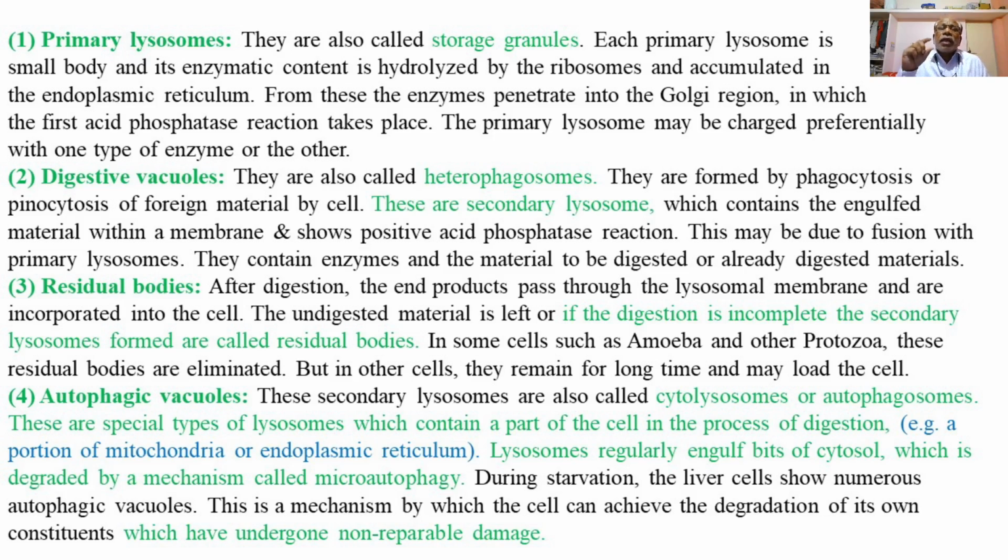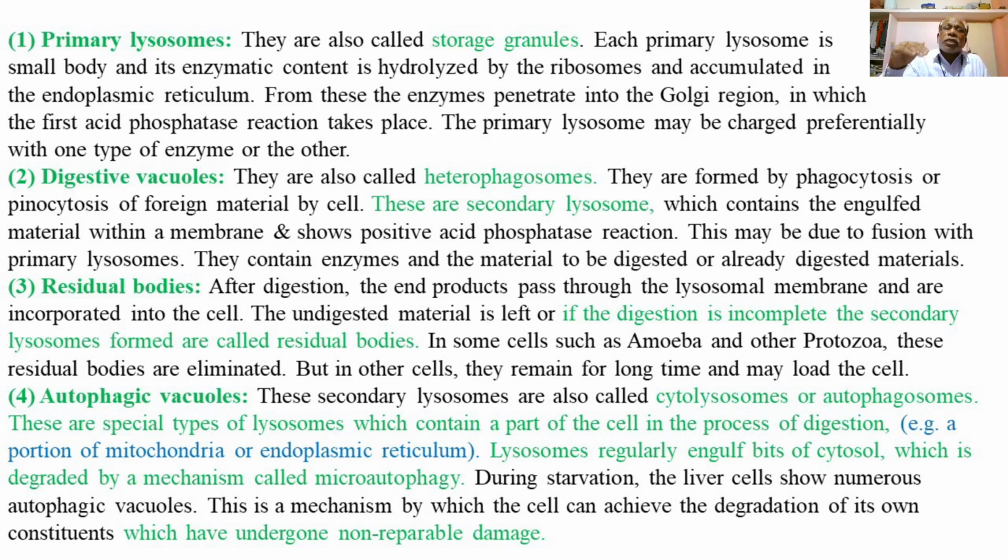As already explained, while discussing the formation of lysosomes and the process of digestion taking place in the lysosome, the digestive vacuoles are called heterophagosomes, and they are formed by phagocytosis or pinocytosis.